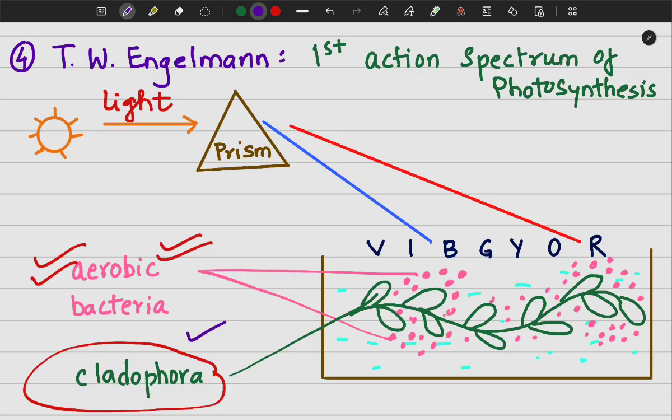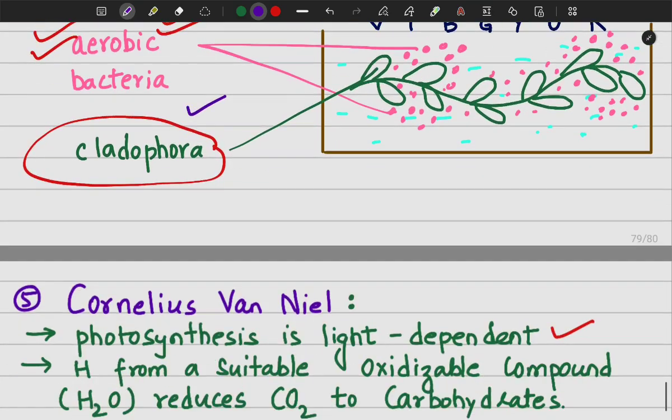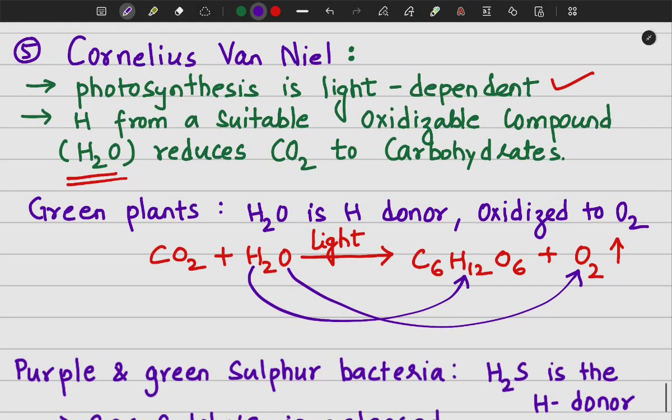And he observed that the most amount of photosynthesis was occurring in the blue and the red region of the visible light spectrum. How did he conclude that? Because the aerobic bacteria started accumulating more in those regions. So the first action spectrum of photosynthesis as well as the first absorption spectrum of photosynthesis was also demonstrated by him. Then the experiment by Cornelius van Niel proved that photosynthesis is a light-dependent reaction.